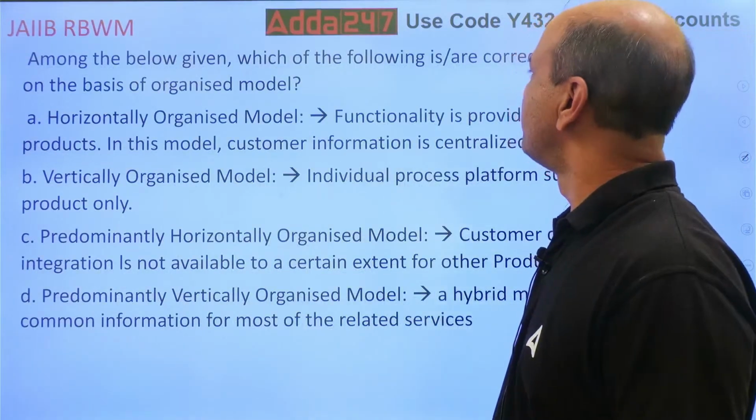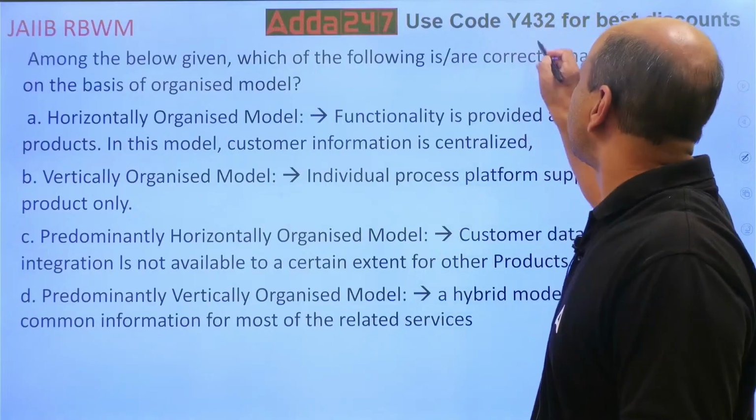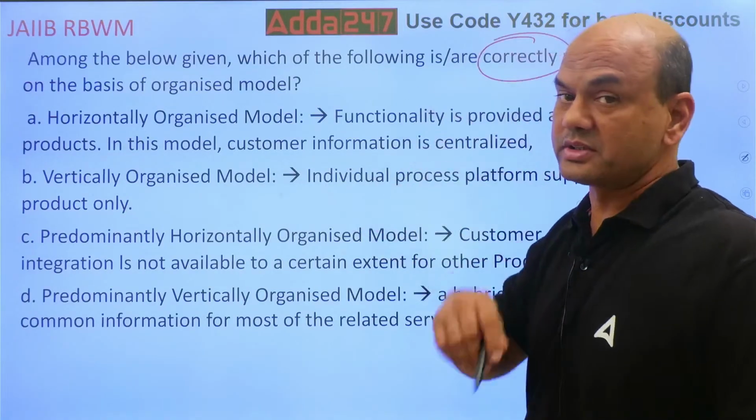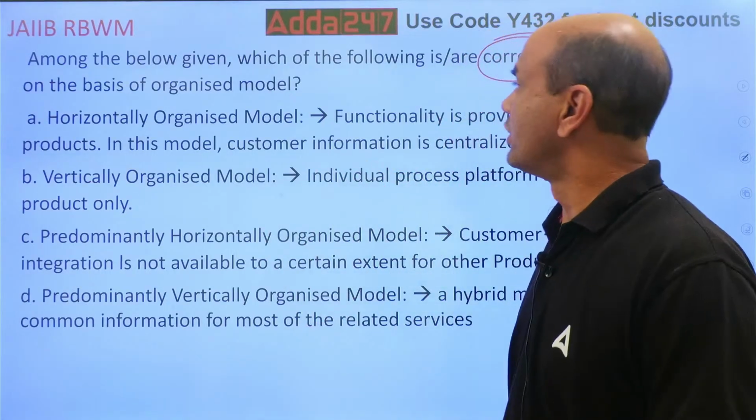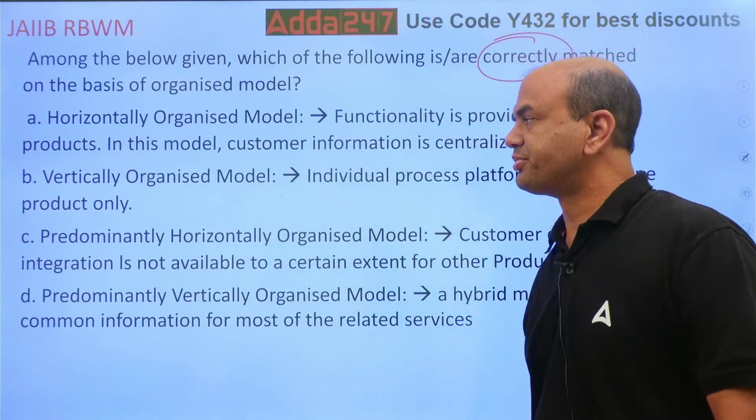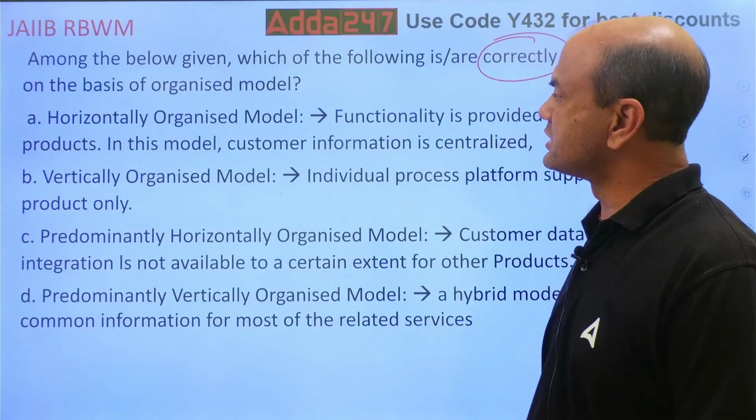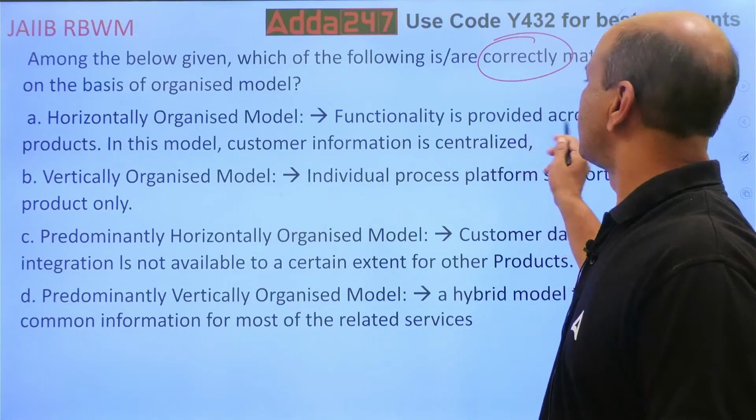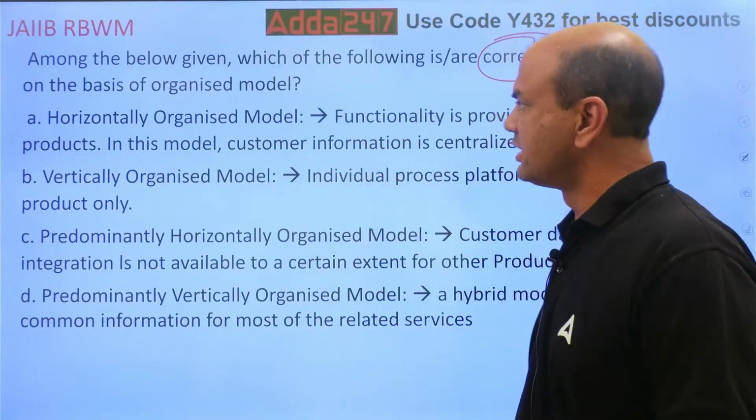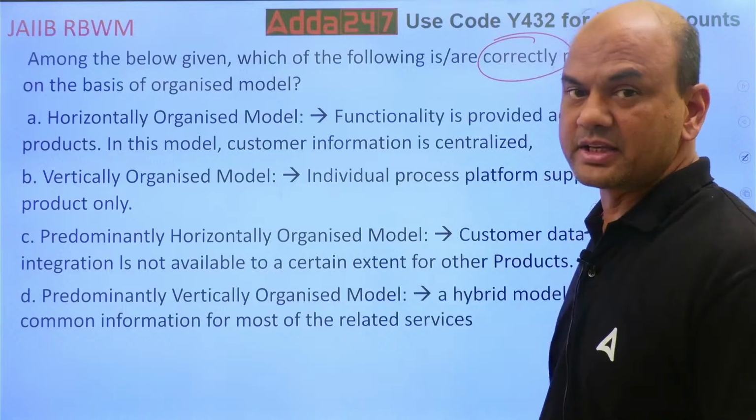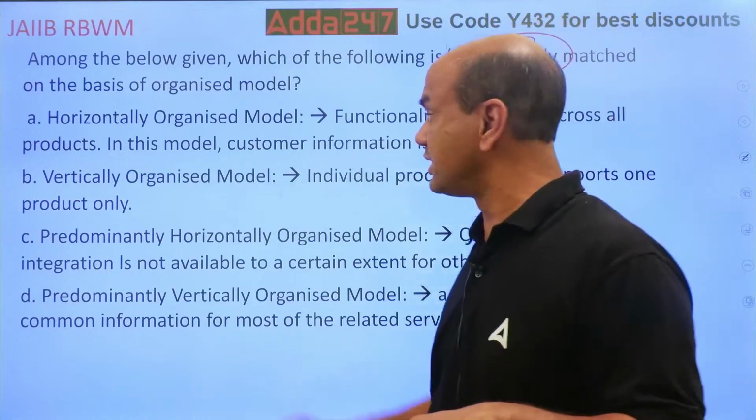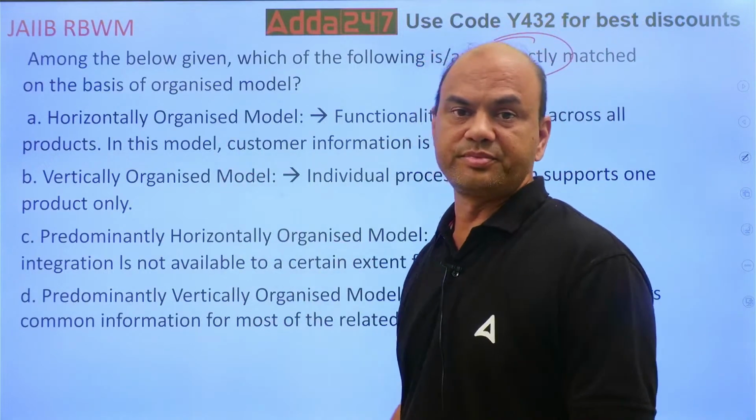Among the below given, which of the following is or are correctly matched? See, earlier it was not correct, now it is correctly matched. On the basis of organized model: horizontally organized model, functionality is provided across all the products. In this model, customer information is centralized. So functionality is provided across all the models in the horizontally organized model.